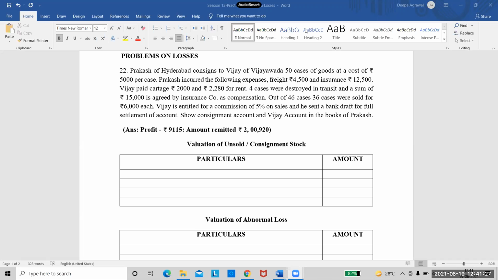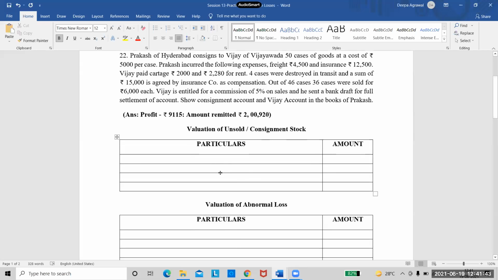Show consignment account and Vijay's account in the books of Prakash. Irrespective of the question, whatever he is asking, I am doing all the ledger accounts so that you are perfect with the ledger accounts. Right, so do we start with the calculation? First we'll start with the valuation of unsold stock. First we'll write here cost price of unsold goods. So quickly tell me the calculation. How should I take this? Now one by one you should tell me the calculation. By now you should be perfect.